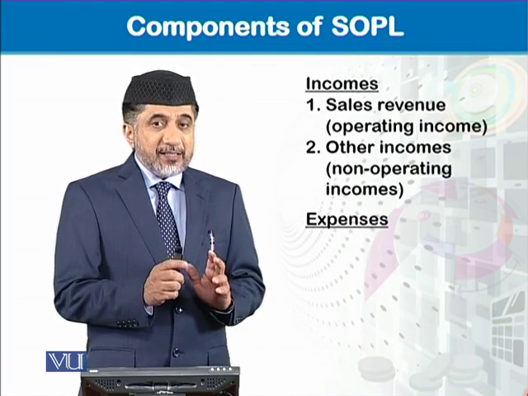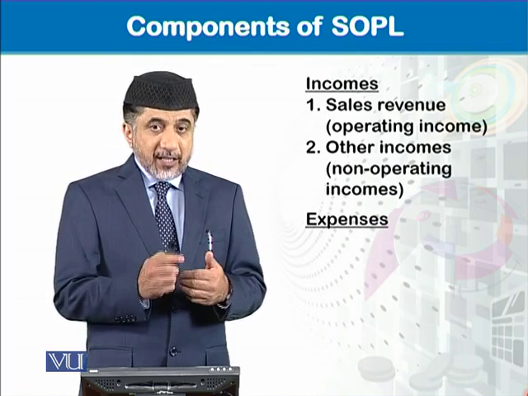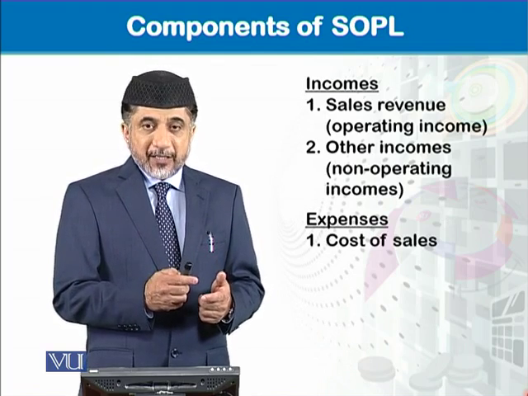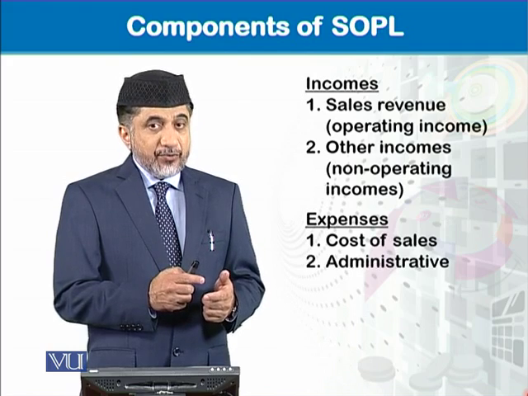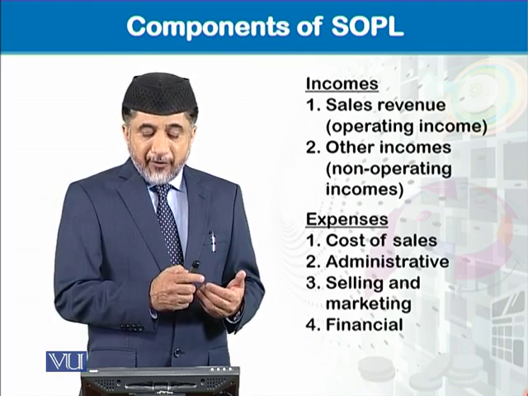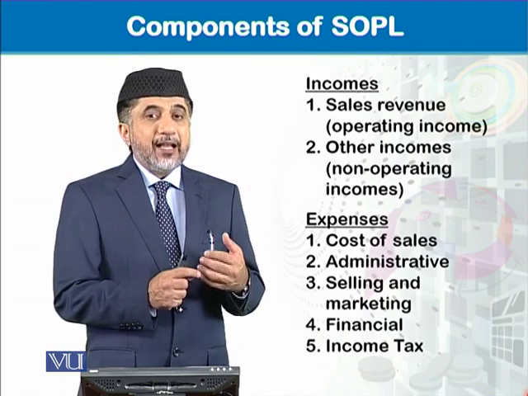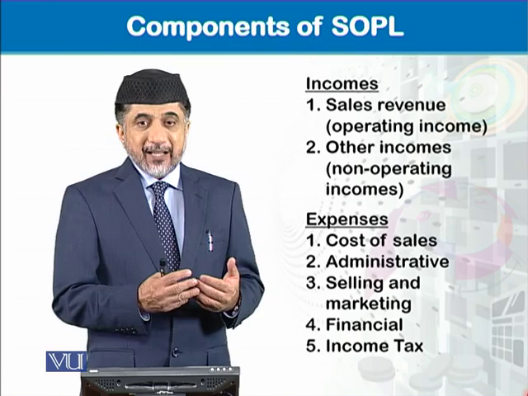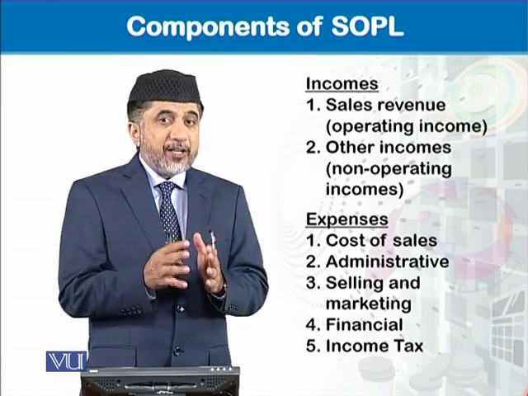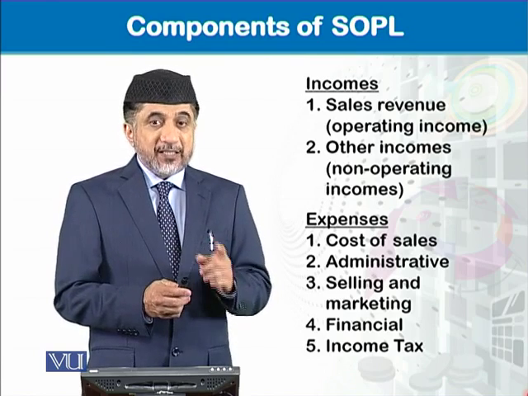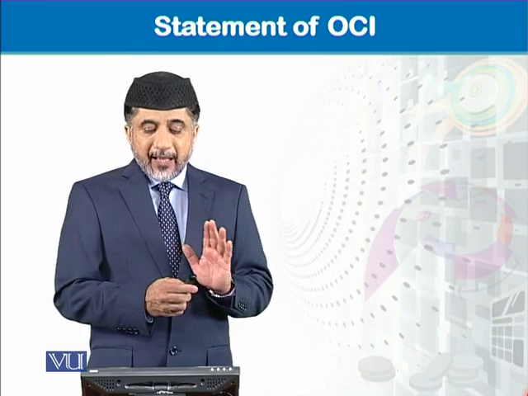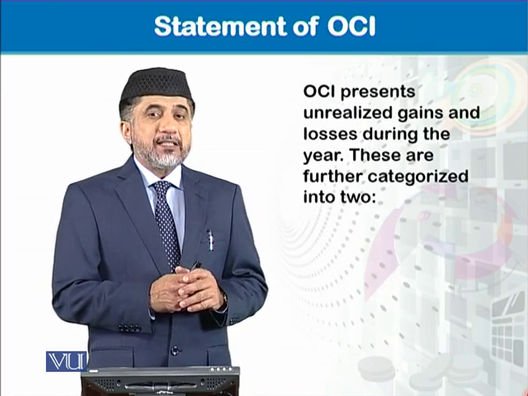Well, the expenses are further classified into the cost of goods sold or production related expenses, administrative related expenses, selling and distribution expenses, financial expenses, and tax expenses, the income tax expenses. So this is the bifurcation of income and expenses that we have to take care of in our statement of profit or loss. Then comes the statement of other comprehensive income.